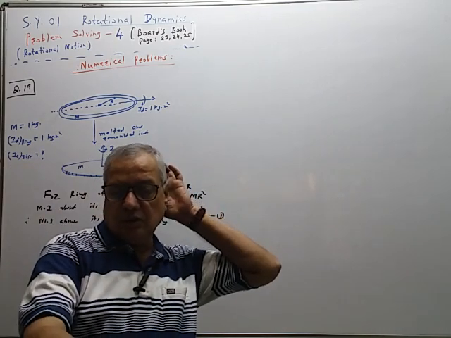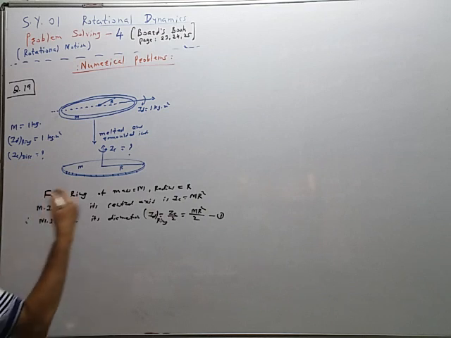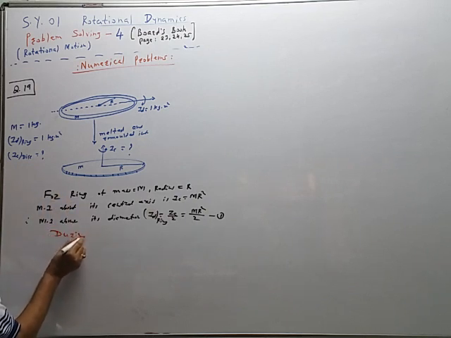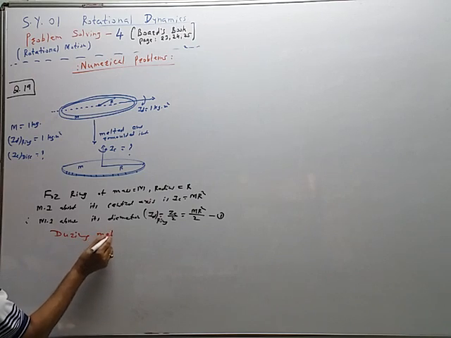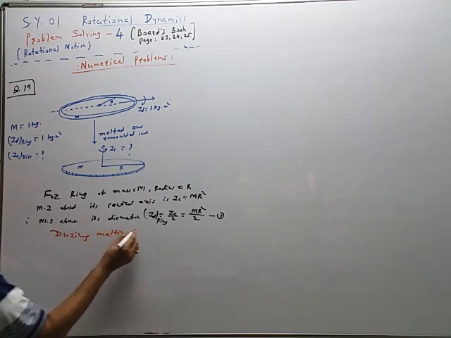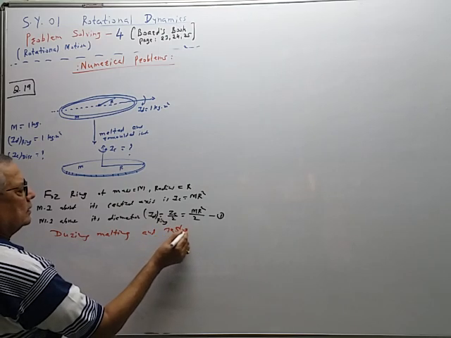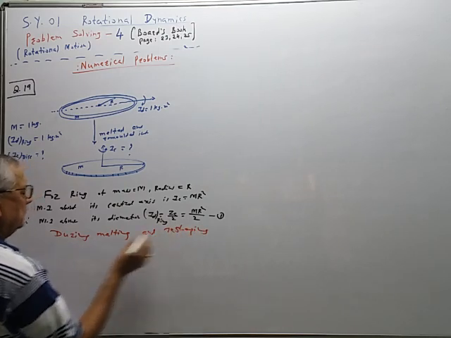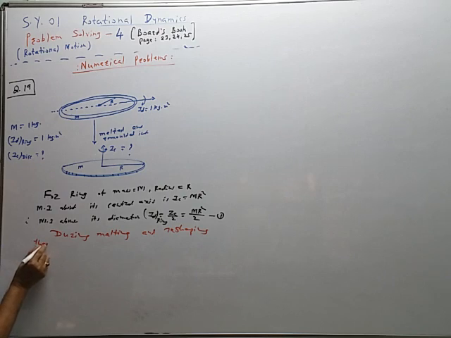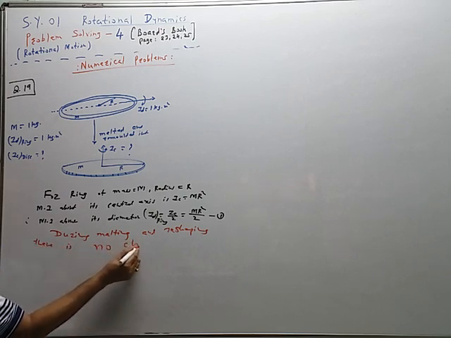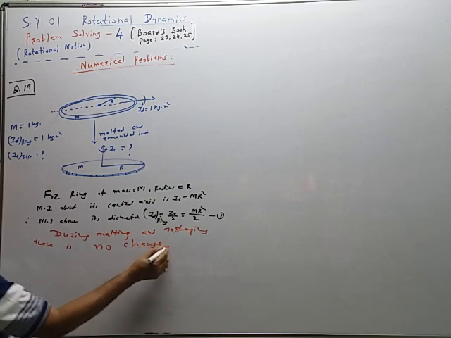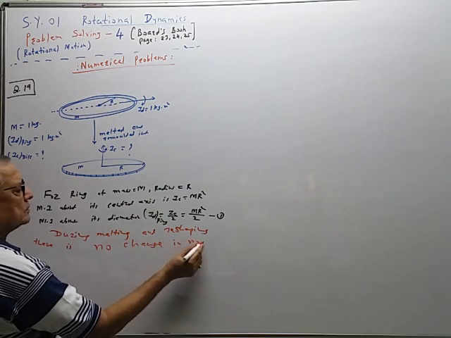Now, second body is disc. During melting and reshaping, there is no change in mass.